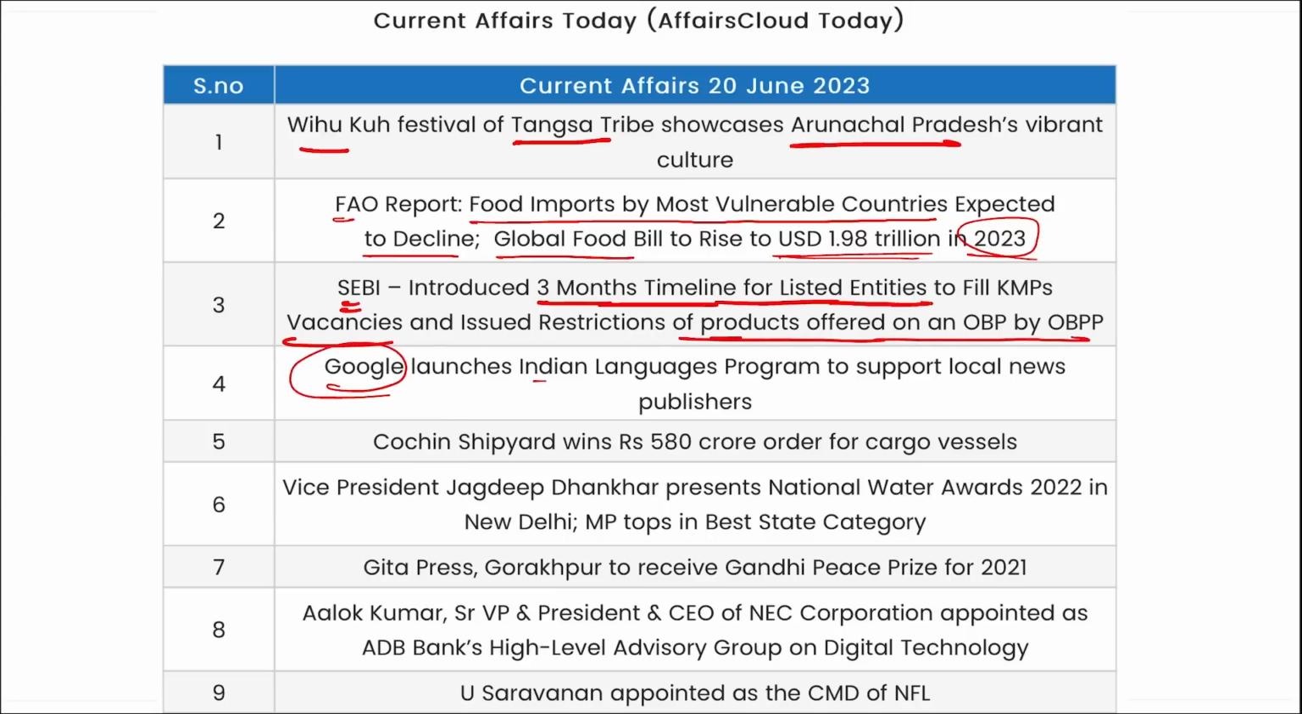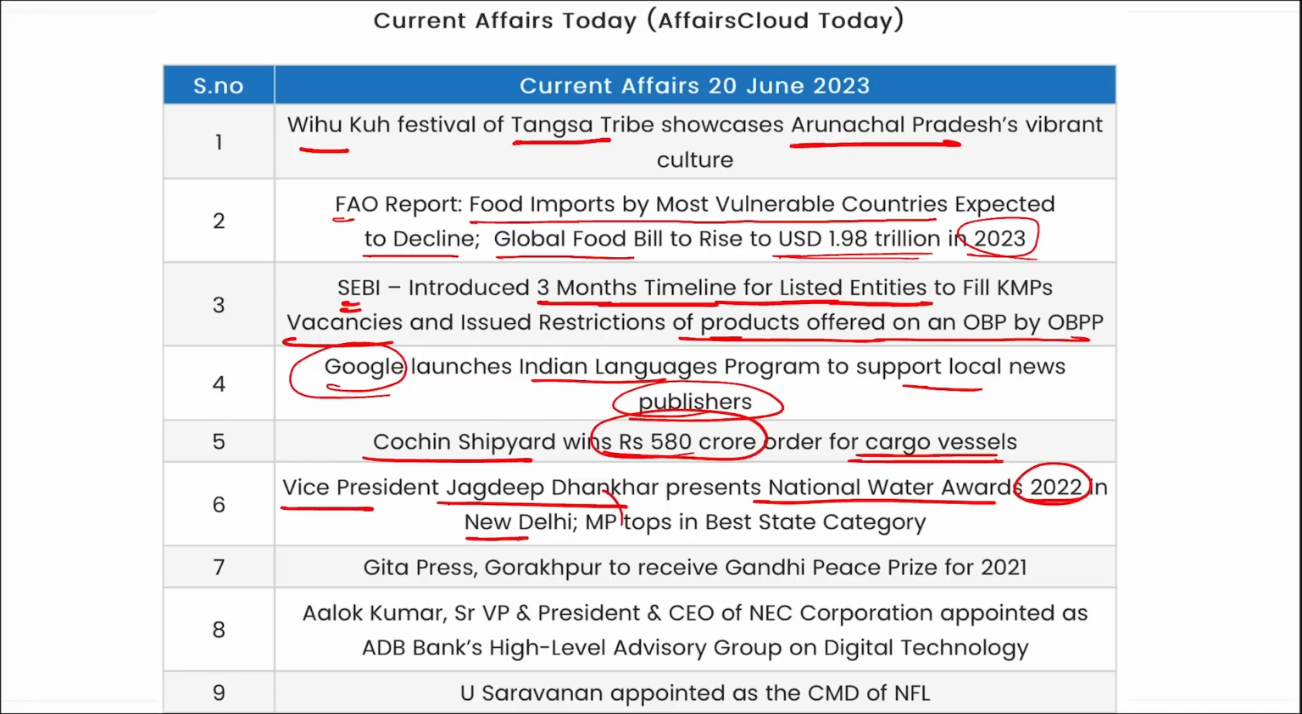Google has launched an Indian language program to support local news publishers. Cochin Shipyard has won a 580 crore rupees order for a cargo vessel. Vice President Jagdeep Dhankhar presented the National Water Awards 2022 in New Delhi, and Madhya Pradesh has topped in the Best State category. Geeta Press of Gorakhpur in UP has received the Gandhi Peace Prize for 2021.